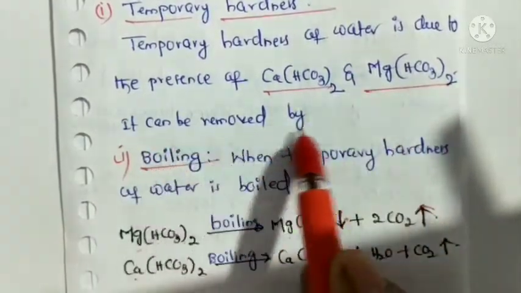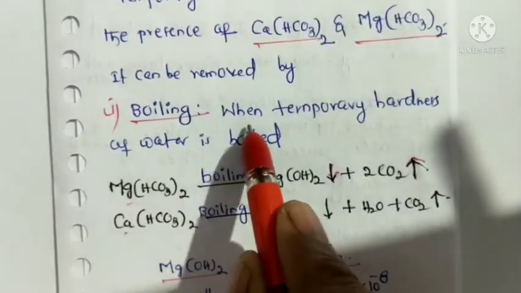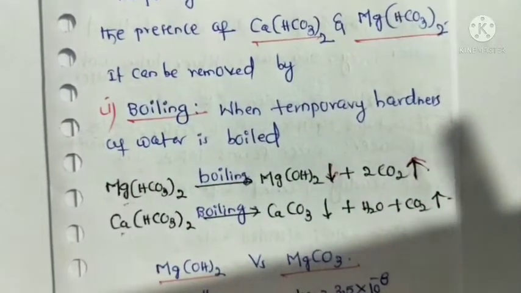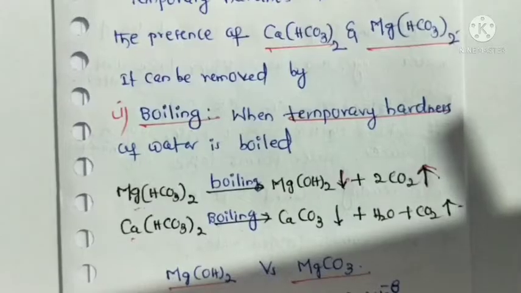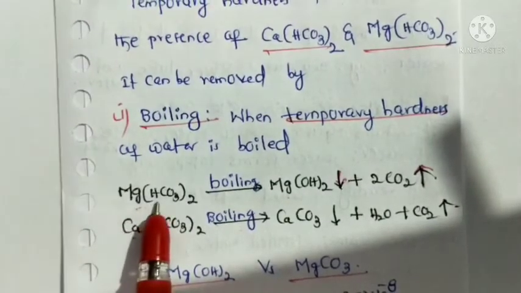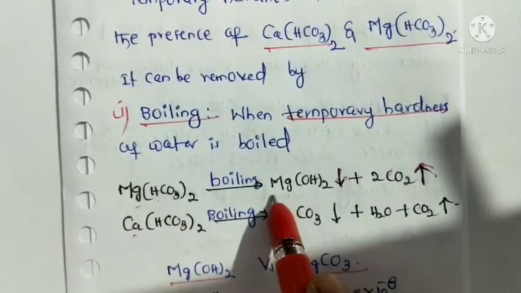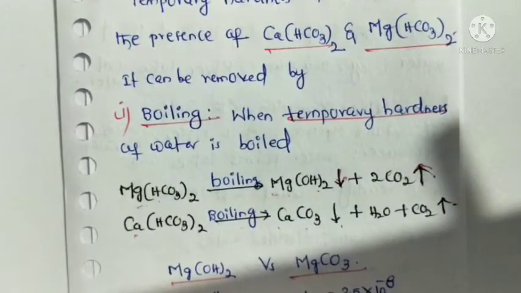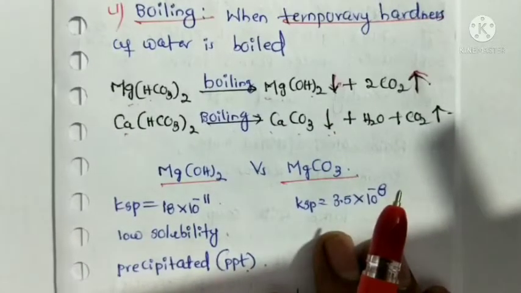These salts can be removed by, first one, boiling. When temporary hardness of water is boiled, what happens? Magnesium bicarbonates and calcium bicarbonates both precipitate as magnesium hydroxide as well as calcium carbonate. After this, once these are precipitated, the remaining water converts into soft water.